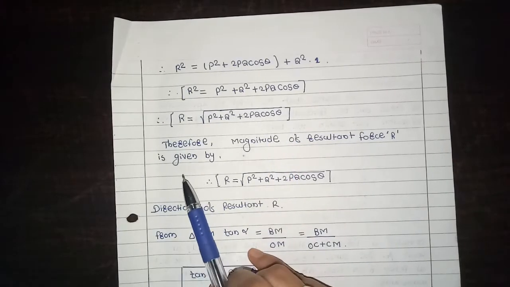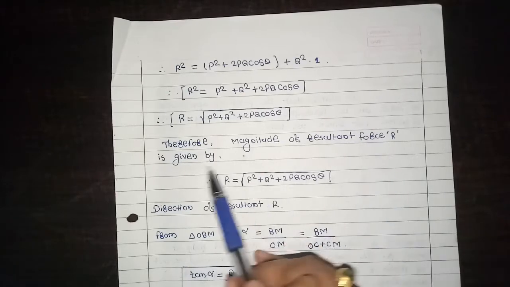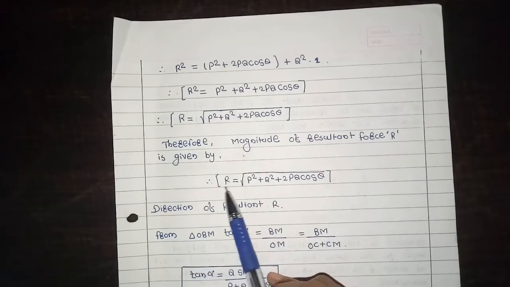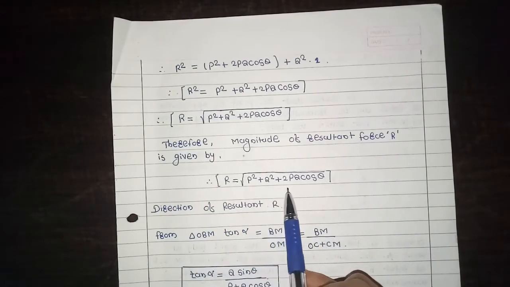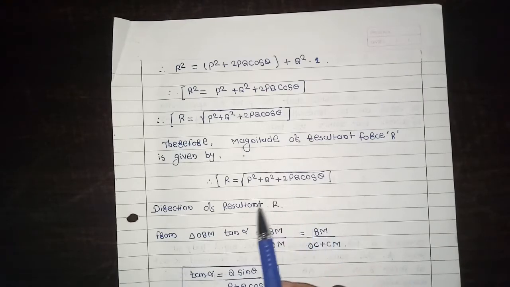Therefore the magnitude of resultant force R is given by R is equal to square root of P square plus Q square plus 2PQ cos theta.